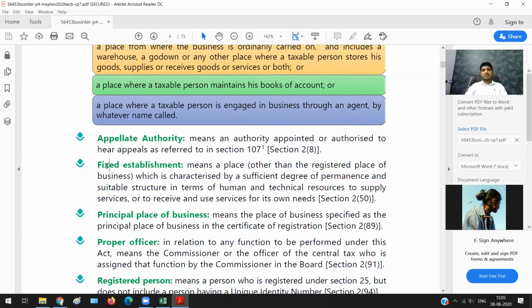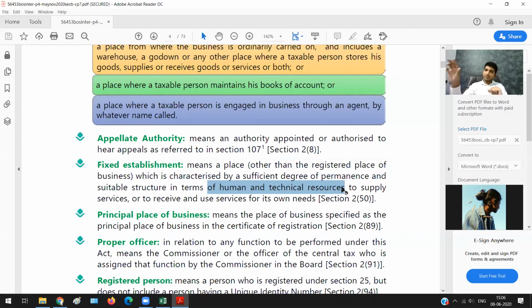Now, what do you mean by fixed establishment? Listen, it means a place other than the registered place of business, that is other than my office, which is characterized by a sufficient degree of permanence and suitable structure. It is not just that I have put 20 plastic chairs and asked them to sit. No, there is a proper structure, a building, in terms of human and technical resources. Humans, that is employees, should be there, and technical resources: computers, server, internet, everything to supply services or to receive and use services for its own needs. So that becomes my fixed establishment.